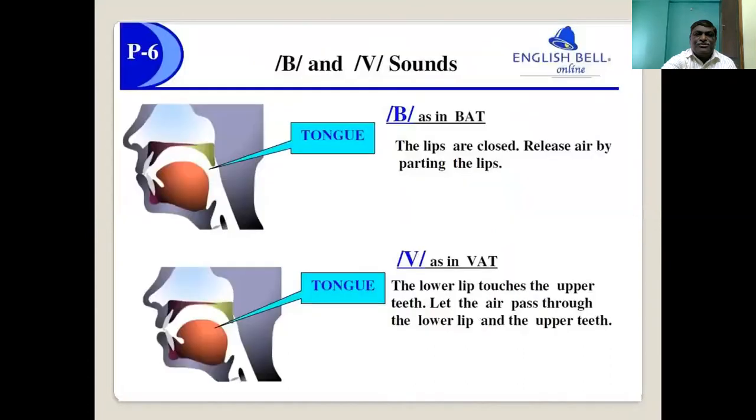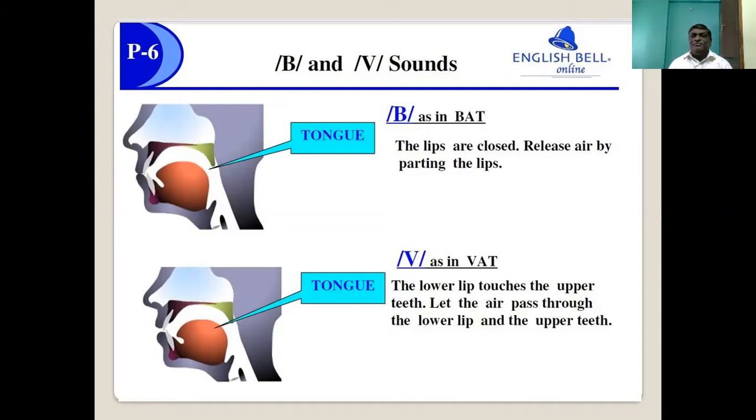And let me just show you. When you pronounce g, what's happening? The back part of the tongue is raised in the direction of the soft palate. Okay, that is why these are called plosives. Six plosives are there. Now, the next item is fricative.